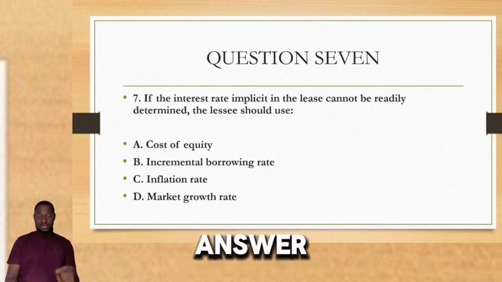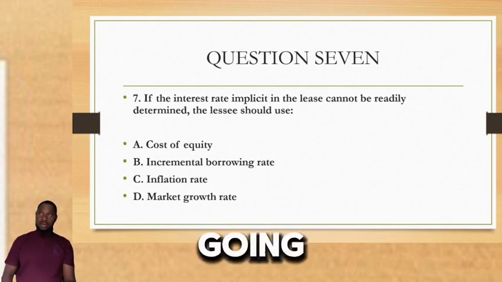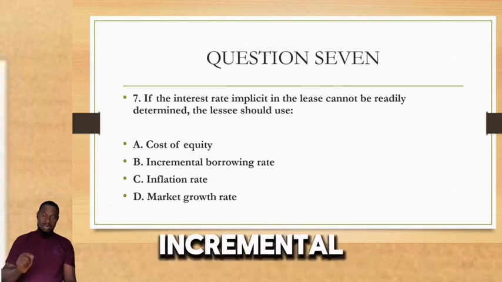What is the correct answer? A, B, C, or D? No cheating. Write it down. Going, and gone. The correct answer is B. That is the incremental borrowing rate.